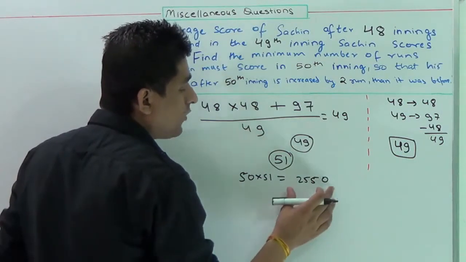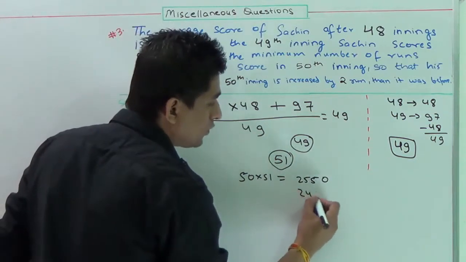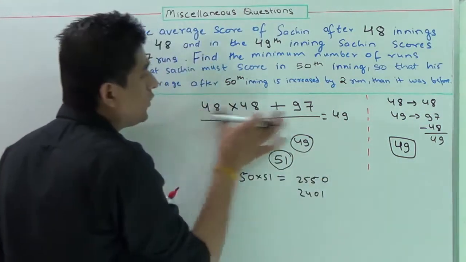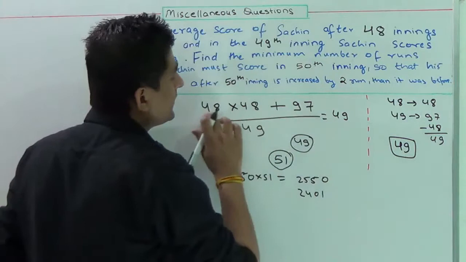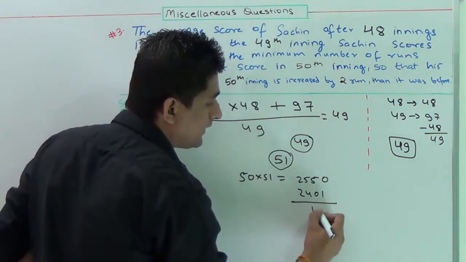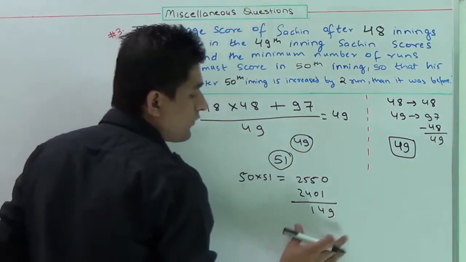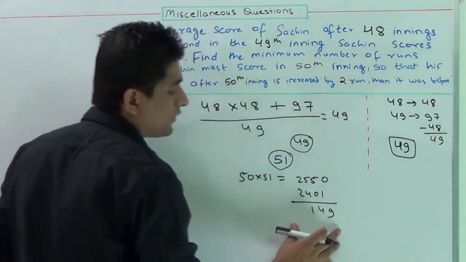And if I ask you how much run Sachin has scored before that 50th inning, Sachin has scored 2401 runs, because the value of this has come out to be 2401. That means in the 50th inning he has to score the remaining runs, that is 149 runs. Therefore the answer of this question is 149 runs.